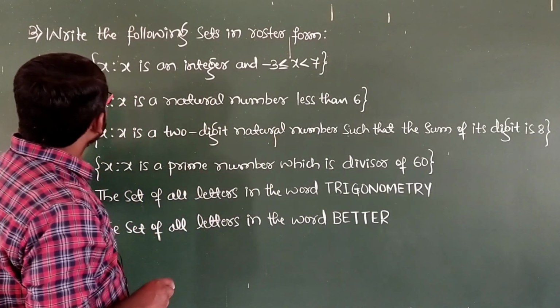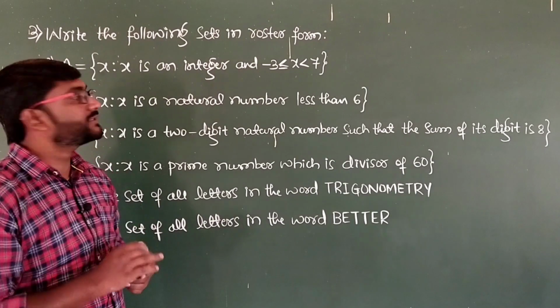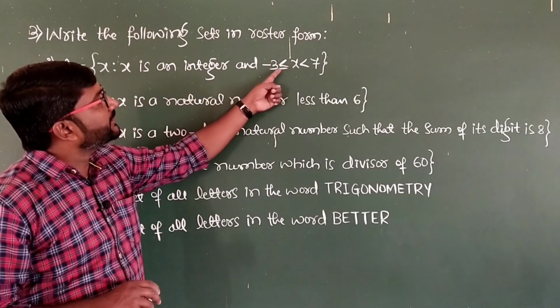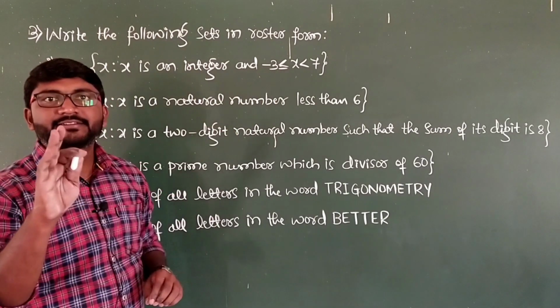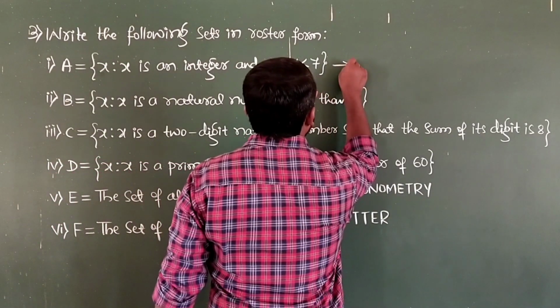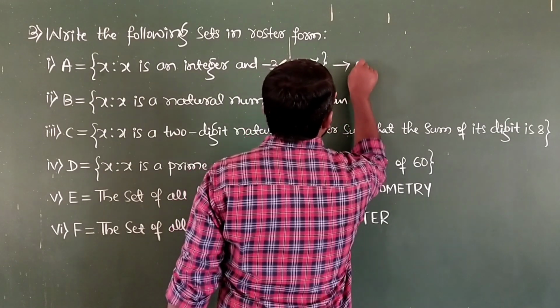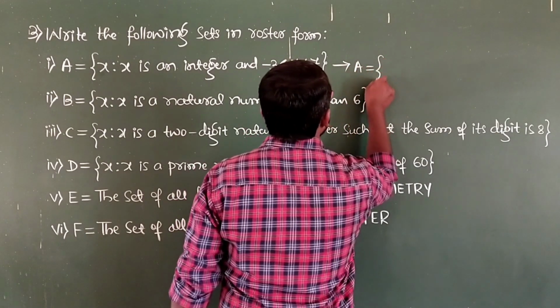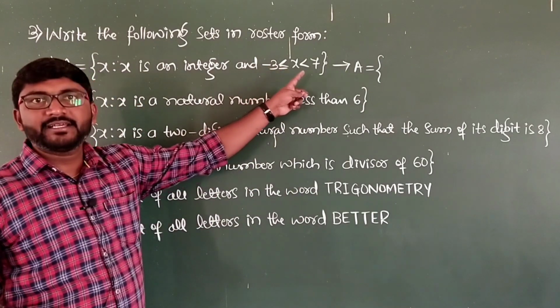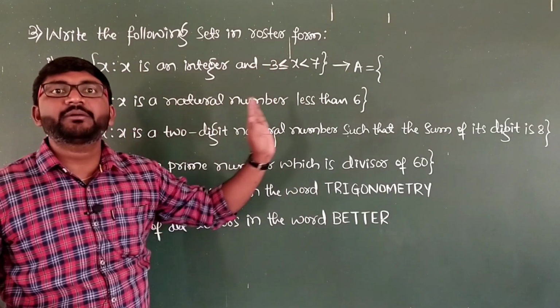Roman number 1, A which is equals to x such that x is an integer and x greater than or equal to -3 and less than 7. So here he has given the set in the set builder form. We will have to write this in the roster form. A which is equals to, and he says x greater than or equal to -3 and less than 7. That means you have to start with the -3.